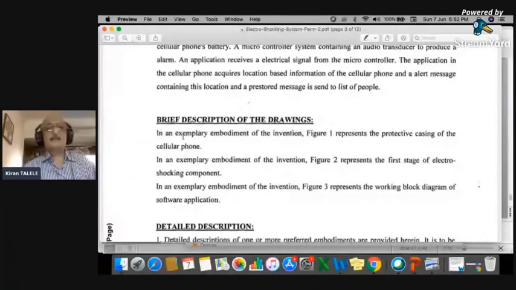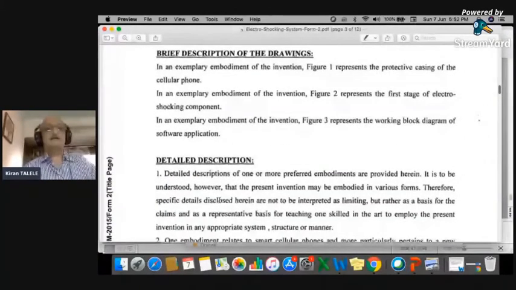In an exemplary embodiment of the invention, figure 1 represents the protective casing of the cellular phone. In an exemplary embodiment of the invention, figure 2 represents the first stage of the electroshocking component. Figure 3 gives a block diagram of the application. So this is a new style of writing. You need to write a detailed description.